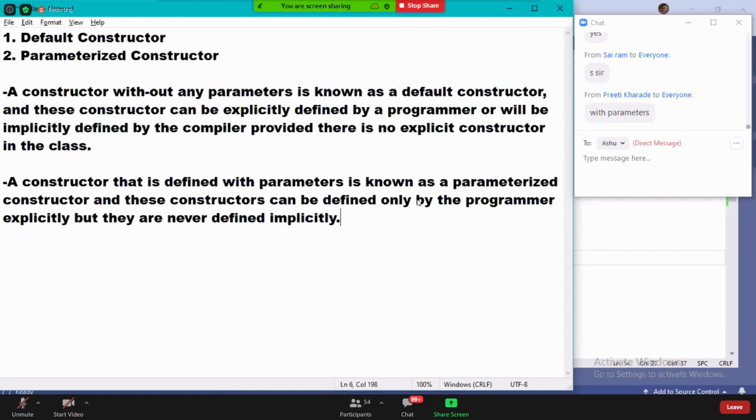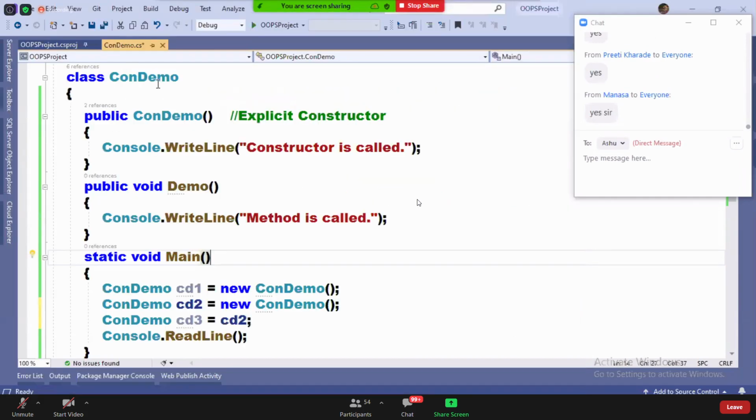See guys, parameterized constructors can be defined only by programmers. Did you guys understand it? If a programmer defines, that means explicit. Programmer only can define means explicit, so there is no chance for implicit. Okay, observe all of you. I'll show you an example first.